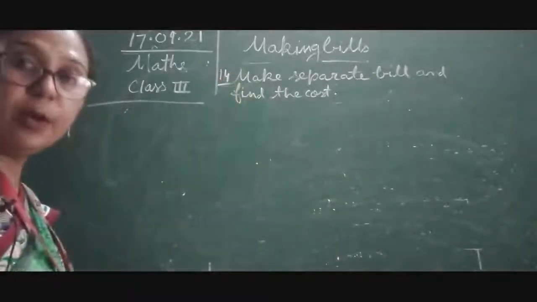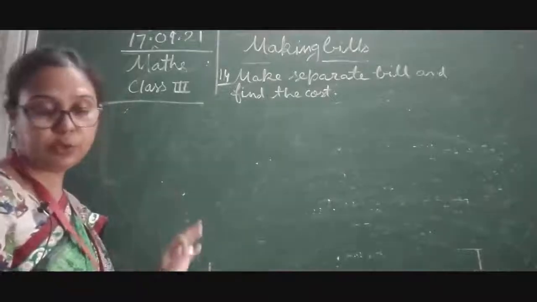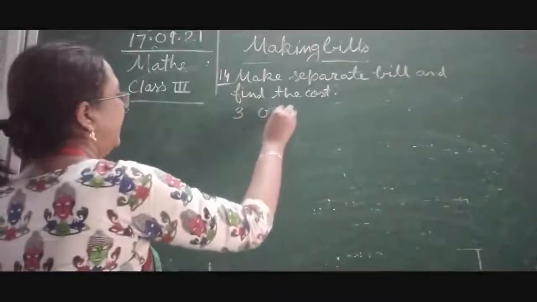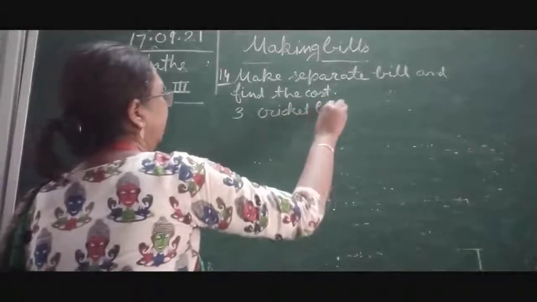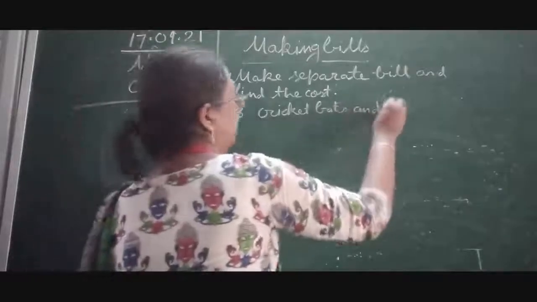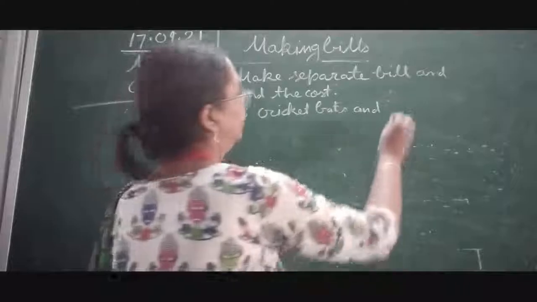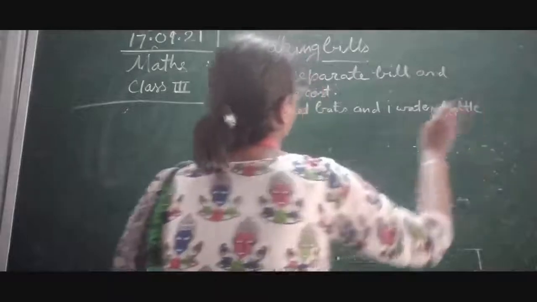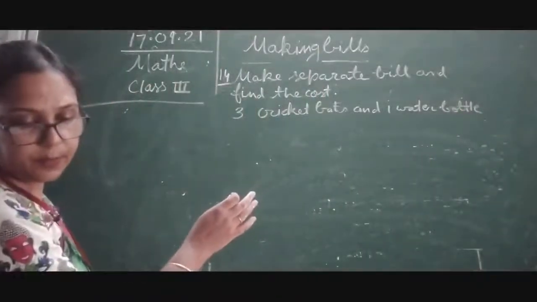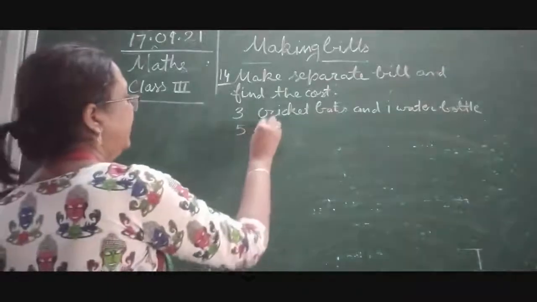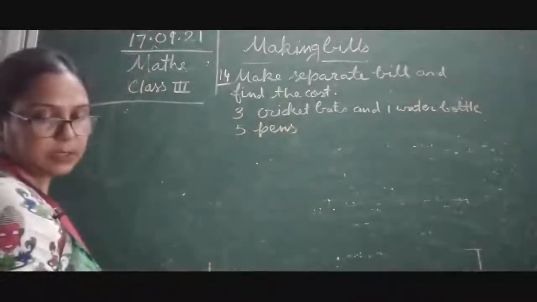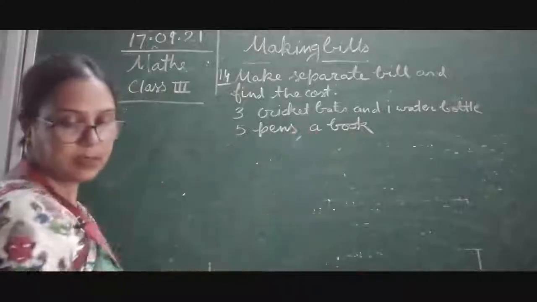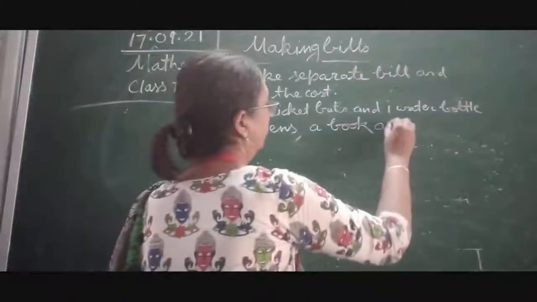You can find this on page number 124. This is question number 14. Here we have 3 cricket bats and 1 water bottle, 5 pens, a book and 2 balls.